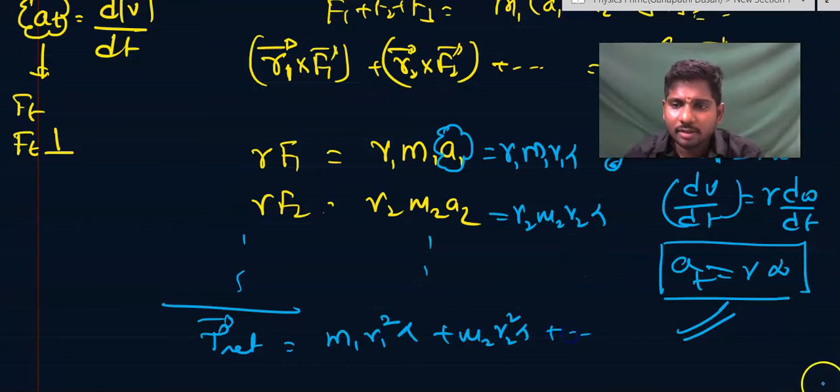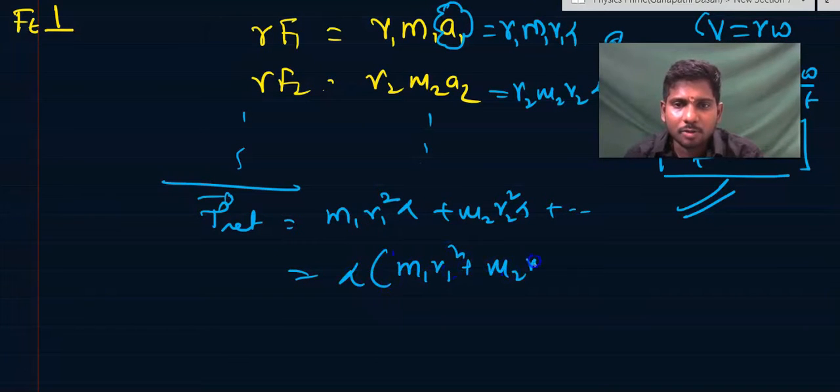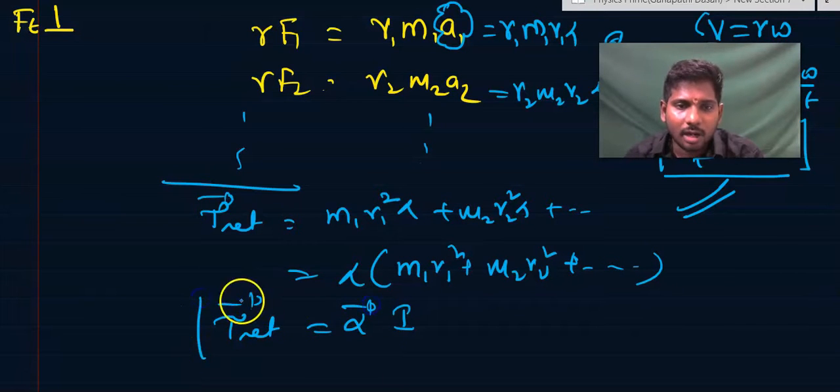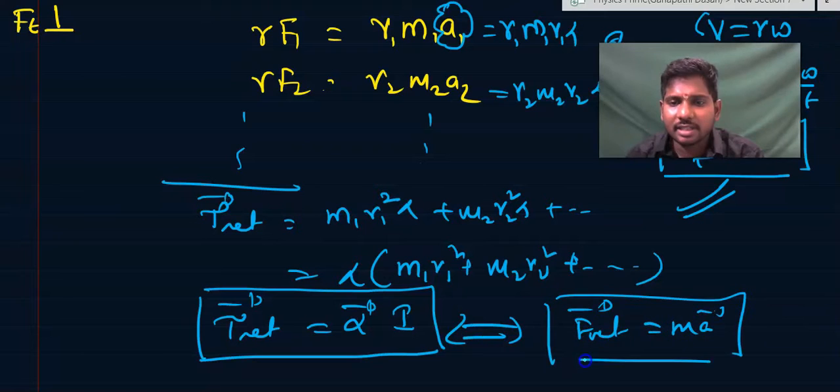So if we take alpha as common, M1 R1 square plus M2 R2 square plus so on, this will give you alpha into I. So this is the net torque on this body, I into alpha vector. This is analogous to net force is equal to mass into acceleration in rotational motion.